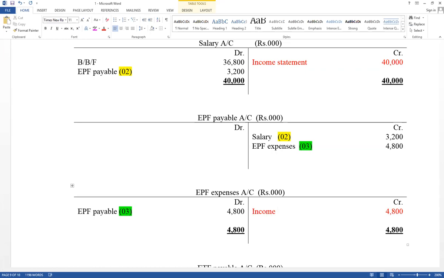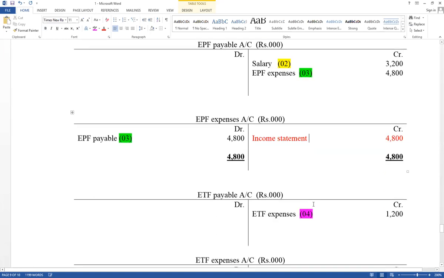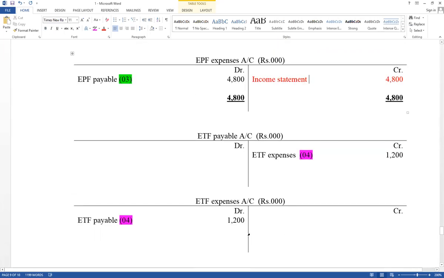All the expenses should be closed as income statement under administration expense in the income statement. As well as ETF expense, also the same way. All the expense accounts should be closed. Close means difference value as income statement. Those values should be included under administration expense.